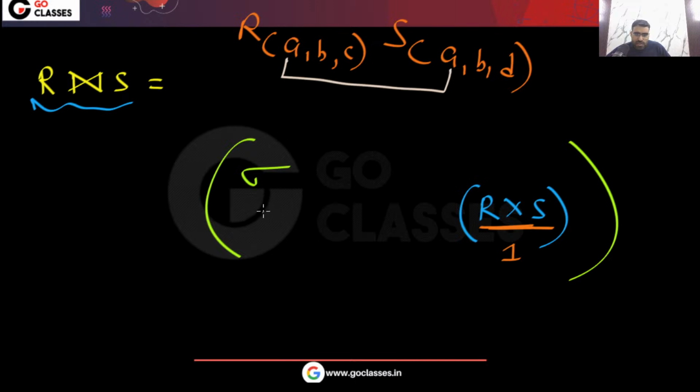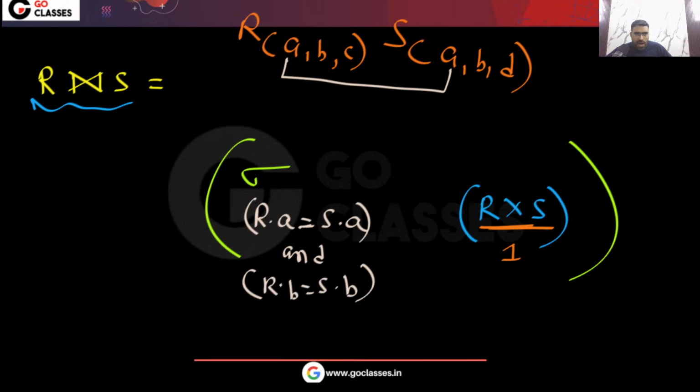So you will select only those tuples where the same name attributes in these two relations have the same value. Yes or no? So you will also check that R.B should be the same as S.B. After doing this, you will project only the unique attributes, A, B, C, D.